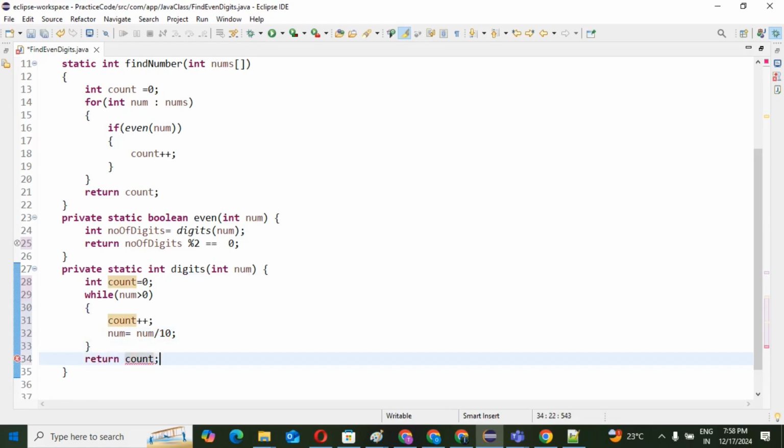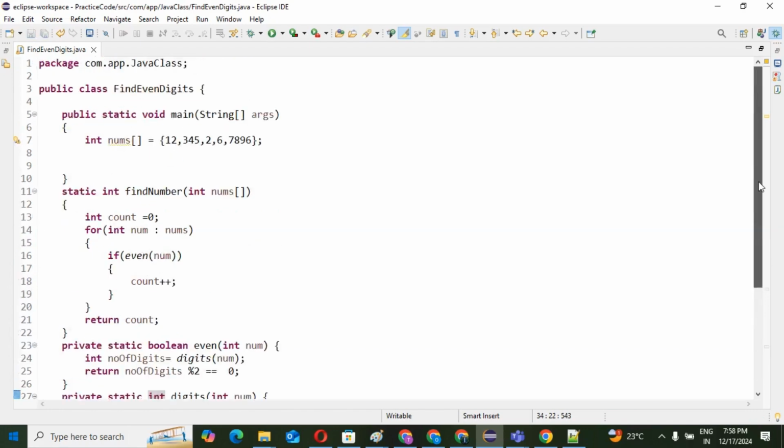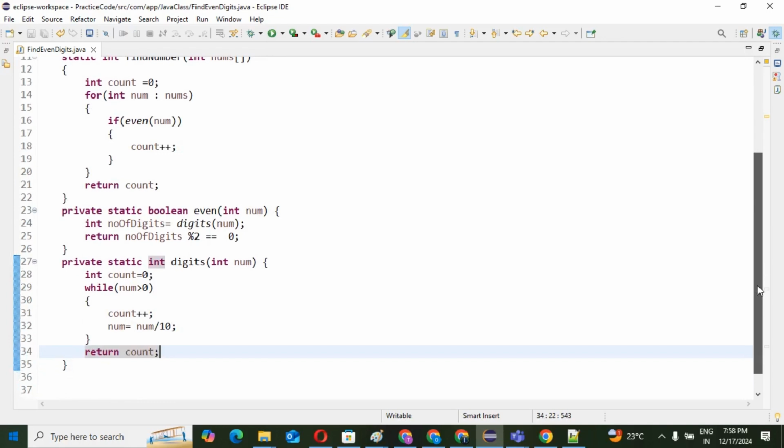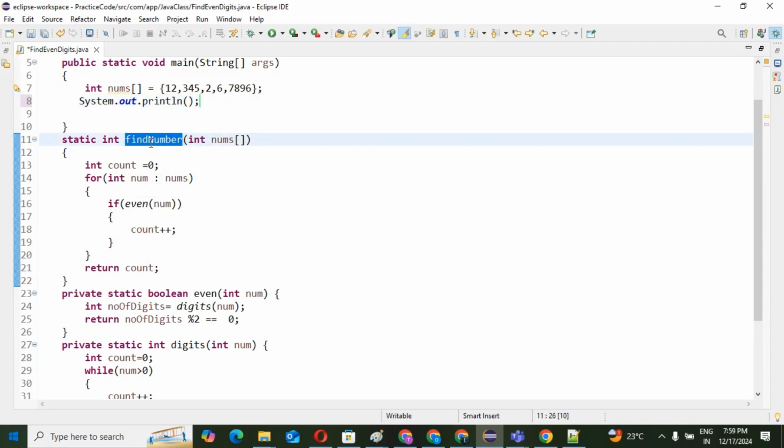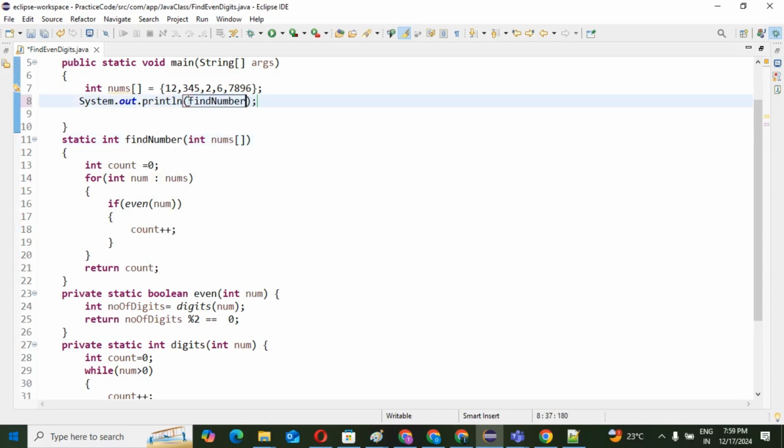Right? I have understood, okay? This is the logic behind that implementation. So I hope you understood. One more time I will explain, don't worry. Once I execute the code, System.out, then we can call this method. What method? This method. And this method expects one input, that is nums. So our nums is this, as per our question.